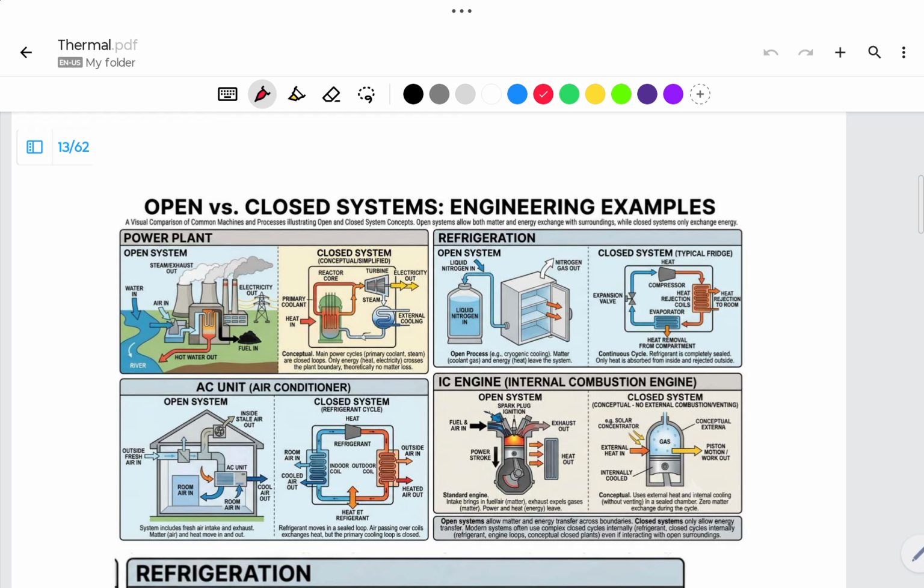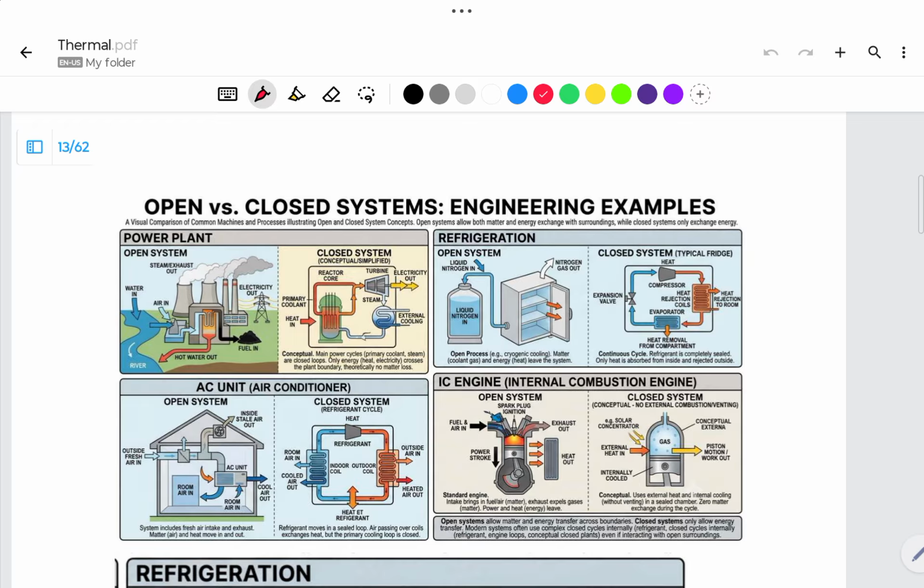Today we're going to see what are the open systems and the closed systems, or else isolated systems. There are total three types of these systems: open, closed, and isolated system. So, why do we have to consider these systems? Because the entire universe itself is one of these systems, or else if you are having a refrigeration in your home, or else an AC engine, wherever the thermodynamic process takes place.